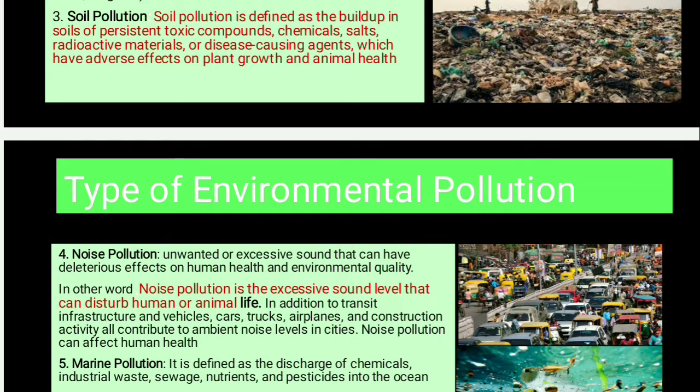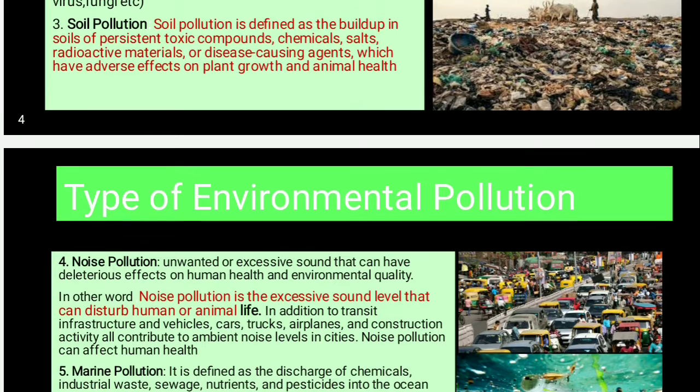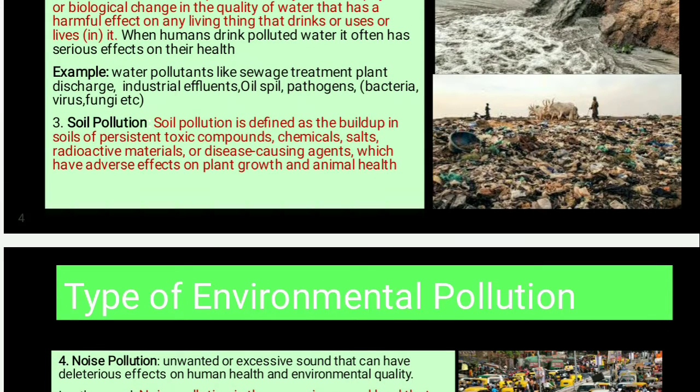Now the third type of pollution is soil pollution, which is defined as the buildup in soils of persistent toxic compounds, chemicals, salts, radioactive materials or disease causing agents which have adverse effects on plant growth and animal health.